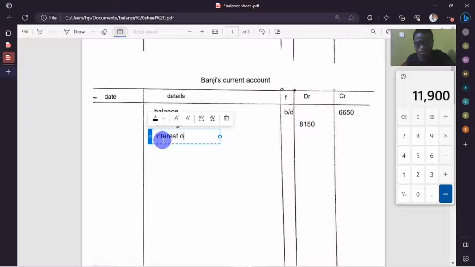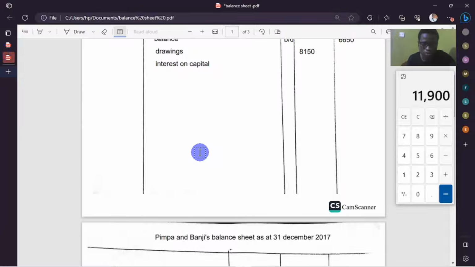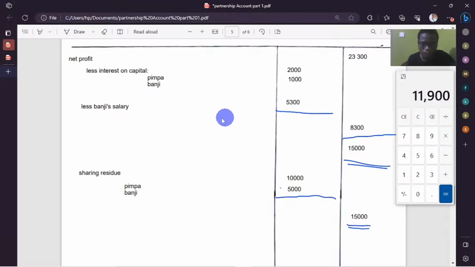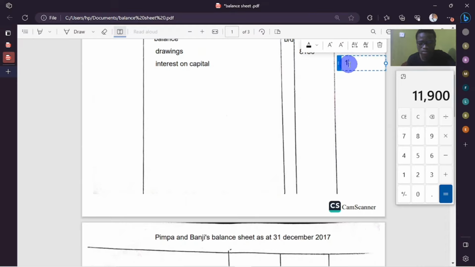Interest on capital. So how much was interest on capital? We'll find it in the appropriation account. Interest on capital for Banji was 1,000. So I'm going to enter 1,000. Same procedure, 1,000. Then we proceed.